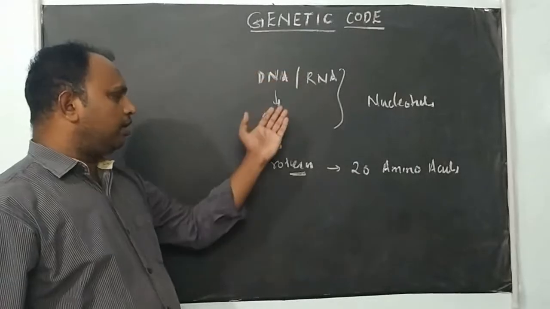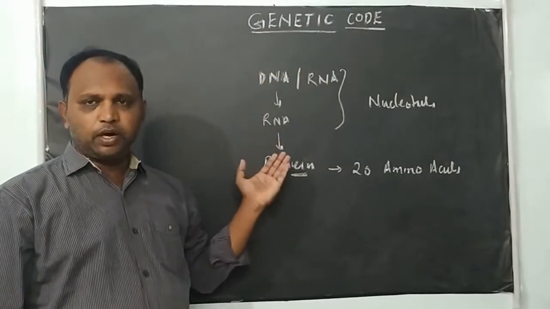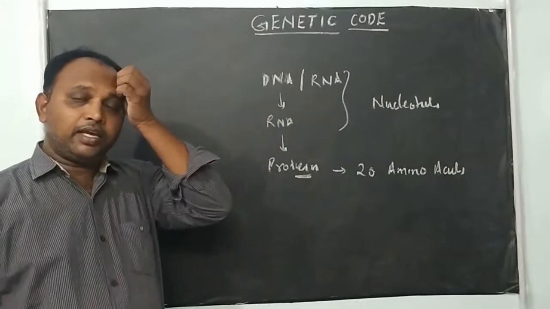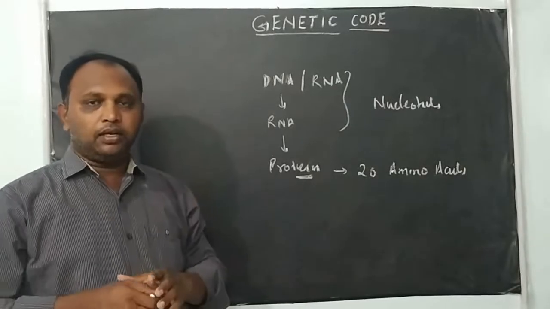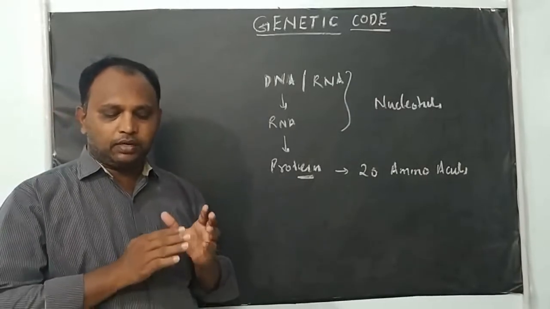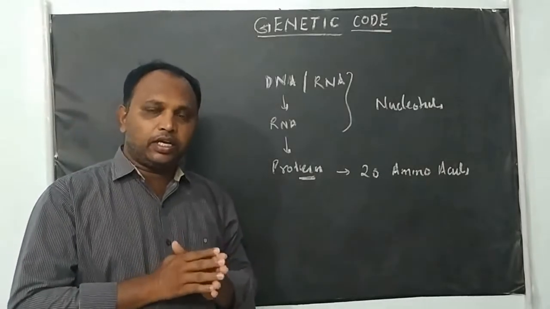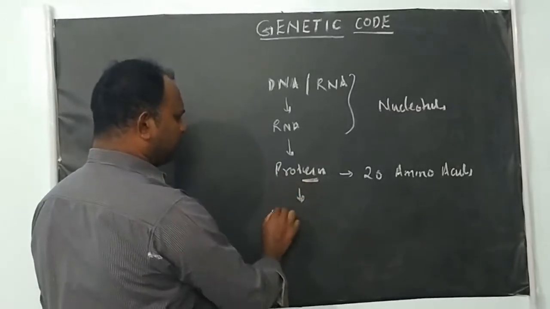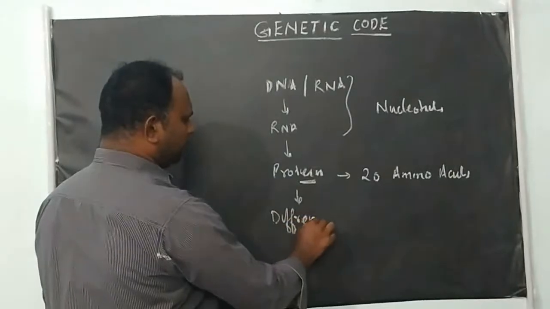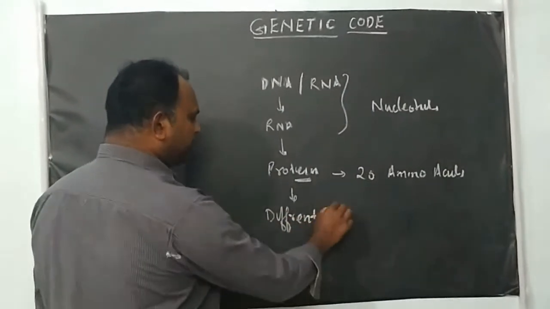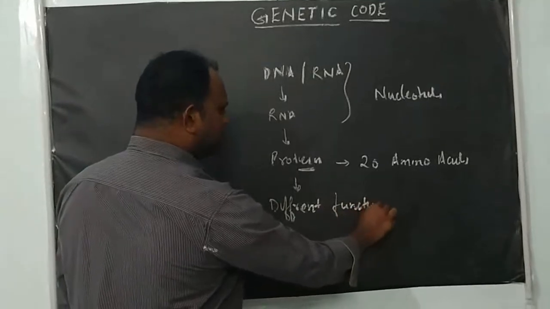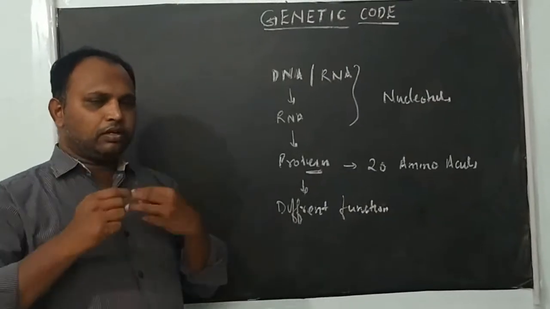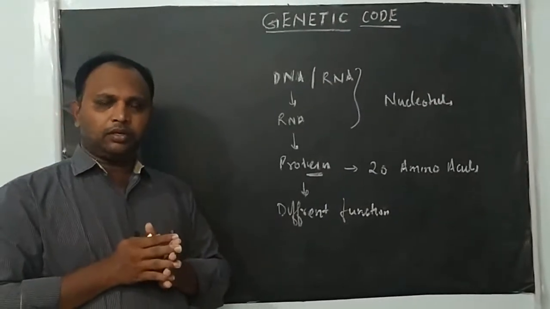So when the DNA or RNA is expressed, the expression form is only protein, which is made up of only 20 different amino acids. And the information about the number and sequence of amino acids in the protein is present only in the DNA or RNA molecule. There are different types of proteins, and different proteins have different functions. The different functions of proteins are determined by the number and sequence of amino acids. All the enzymes are protein in nature.